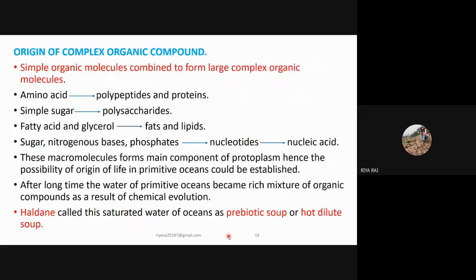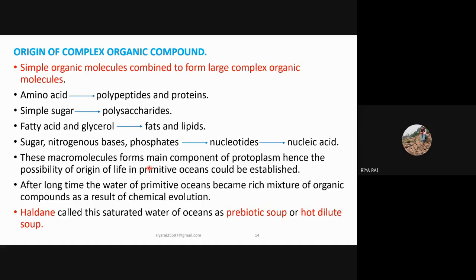Next is the origin of complex organic compounds. These simple organic compounds combined and led to the formation of large or complex organic compounds. Many amino acids combined and formed polypeptides and proteins. Simple sugars formed polysaccharides, and fatty acid and glycerol molecules combined and formed fats and lipids. Sugar, nitrogenous base, and phosphate combined and gave rise to nucleotides, and nucleotides together form the nucleic acids, the genetic material that we know as DNA and RNA.